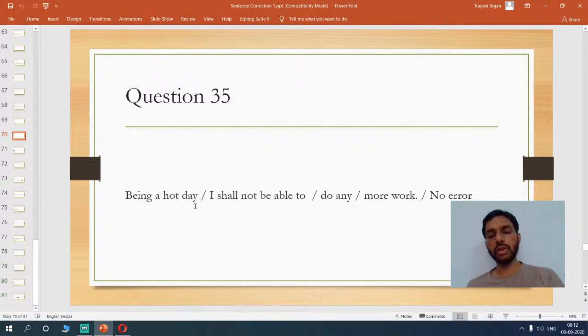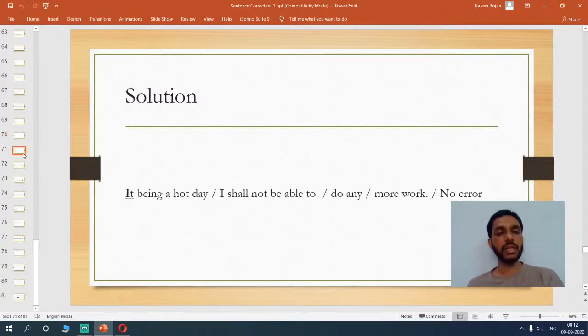Now again the same kind of sentence here. Being a hot day, I shall not be able to do any more work. Is it being a hot day? I'm referring to a particular day. So, it being a hot day, I shall not be able to do any more work. So that's how you will say.